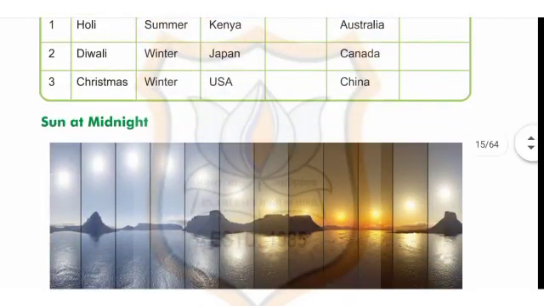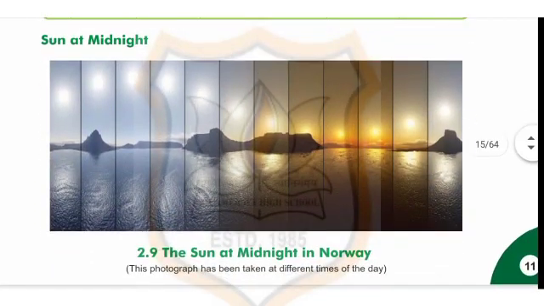Now students, on page number 11, in picture 2.9, you can see the sun at midnight in Norway.